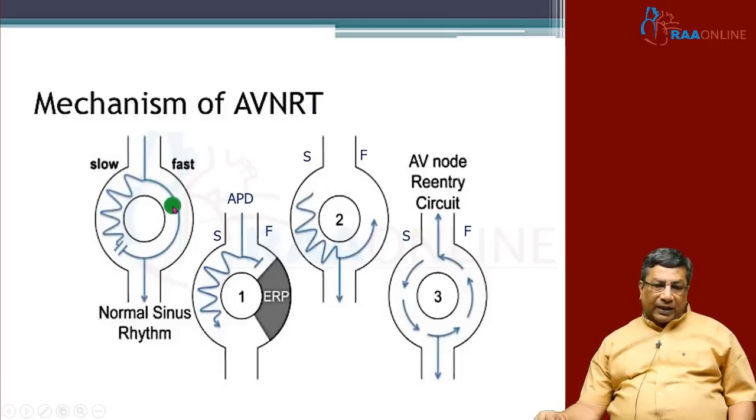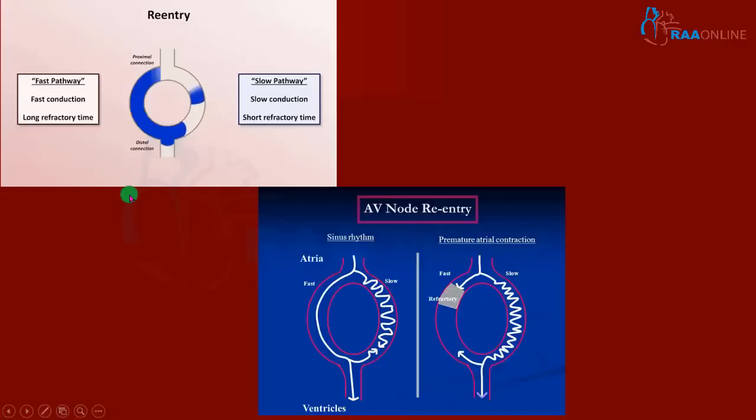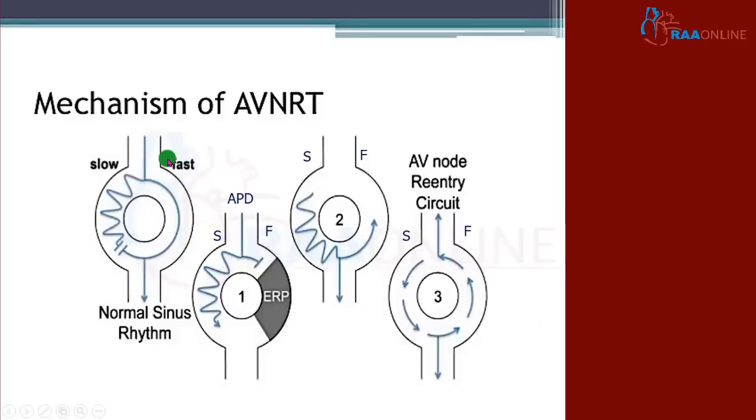The fast pathway conducts impulses fast, but it has a longer refractory period. The slow pathway conducts impulses slowly, but it has a short refractory period. As I told you, as long as the patient is in sinus rhythm, no problem. But let us say the patient has an atrial premature beat, which is going to precipitate a reentry circuit.